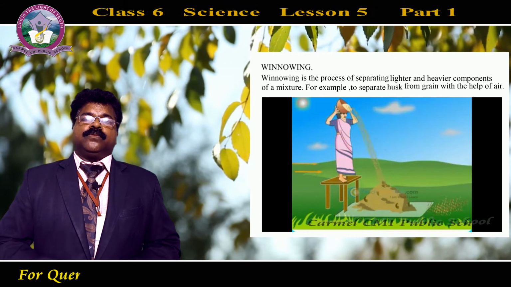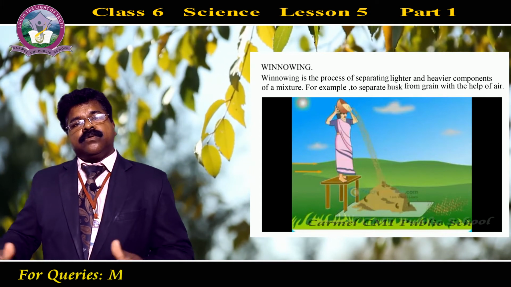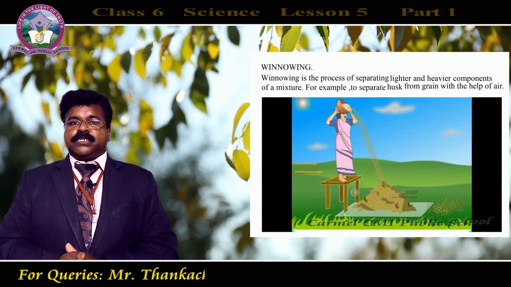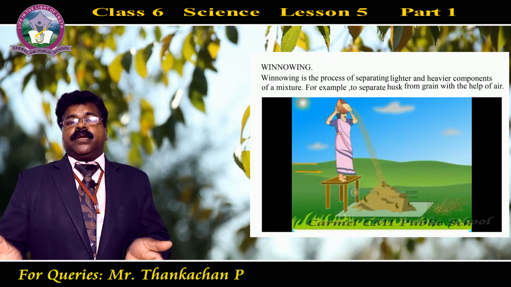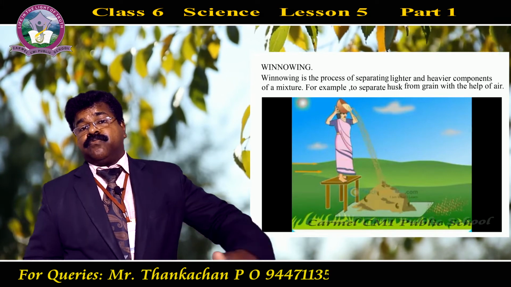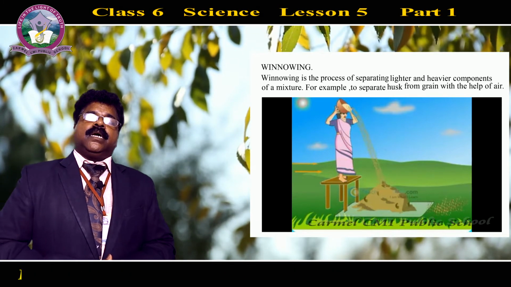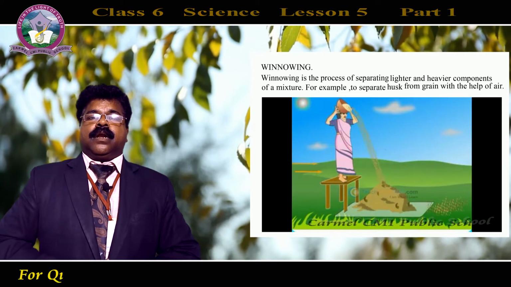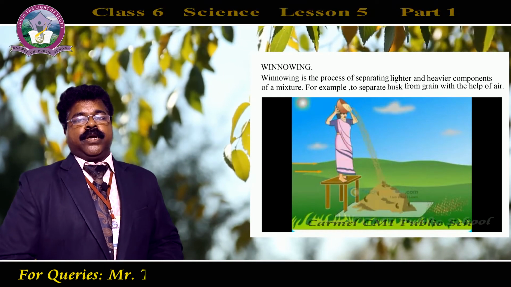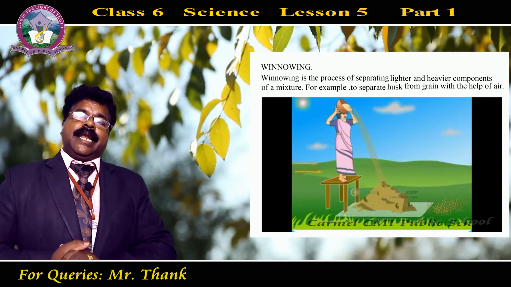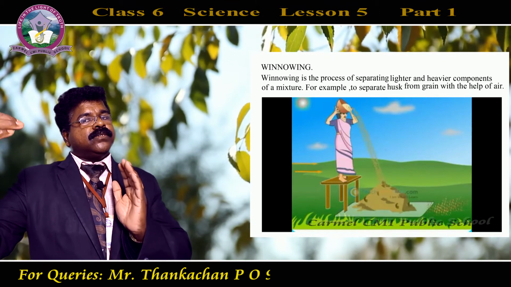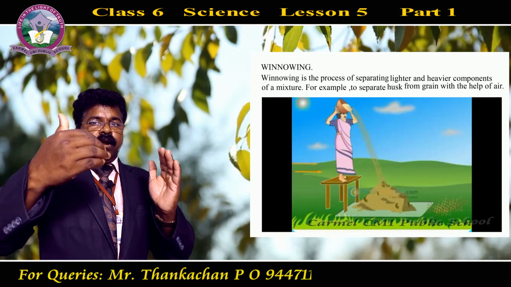But at the same time, you can observe one more thing. We are doing this in an open place, in an outside situation where enough movement of air is also there. So along with the movement of air, what would happen? These lighter particles of sawdust will be thrown away from the place we are standing. But we can observe this sand particle, because it is a heavier particle, will fall directly near our body. Whereas the sawdust is lighter, it will move away from us, while the sand particles, because they are heavier, fall very near to us.